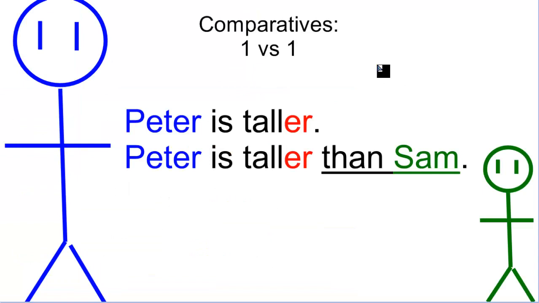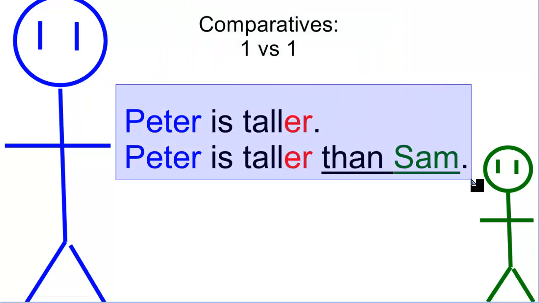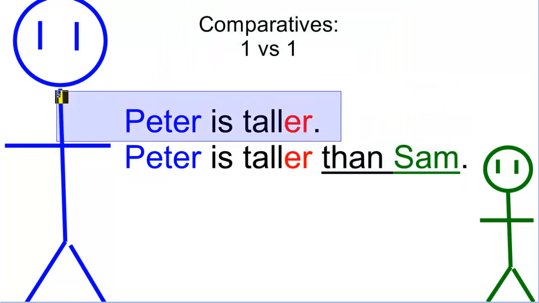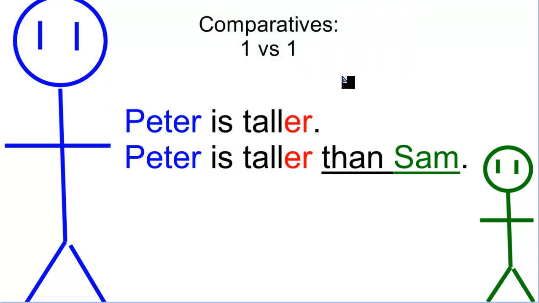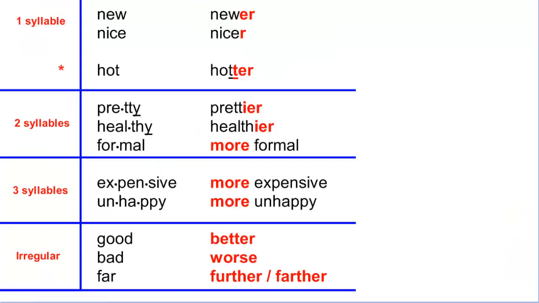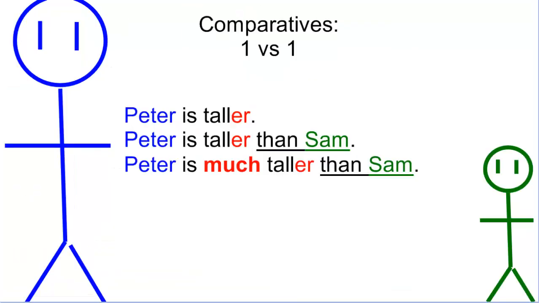Remember, a comparative is 1 versus 1. Peter is taller than Sam, or is taller. Okay, so that's the idea. Comparatives are 1 versus 1. But let's expand a little bit on this.